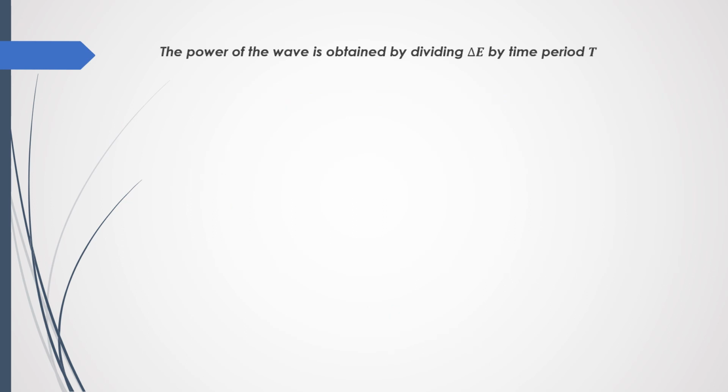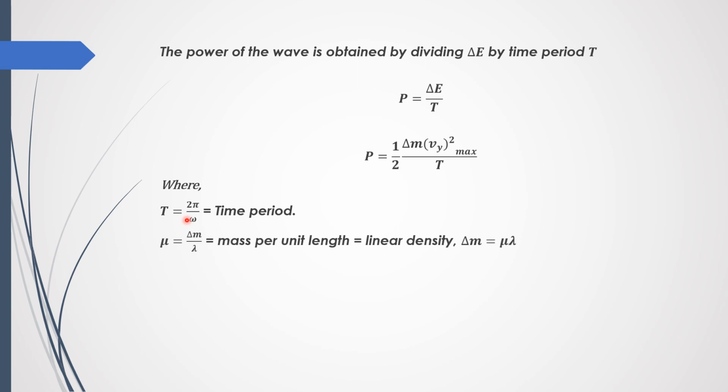As we all know, power is the rate of doing work, so to obtain power we just divide delta E by the time period T. So power is equal to delta E upon T. By putting the value of delta E, we get half delta m vy max squared upon capital T. Now in this equation, capital T is the time period, and we know that it is equal to 2 pi upon omega, where omega is the angular frequency.